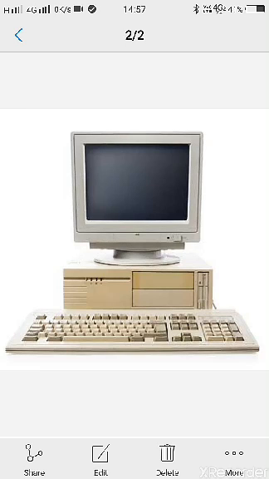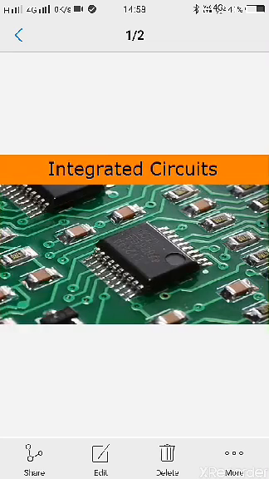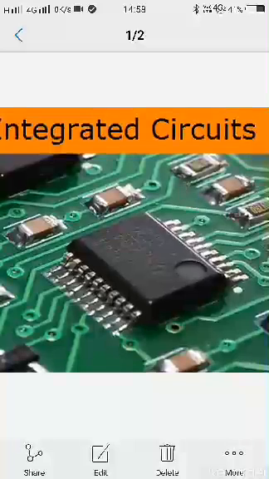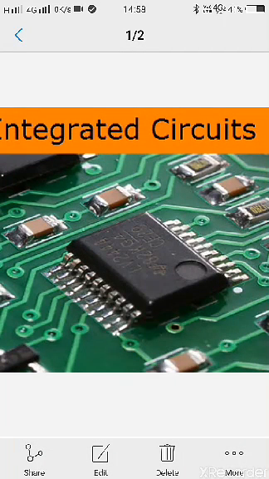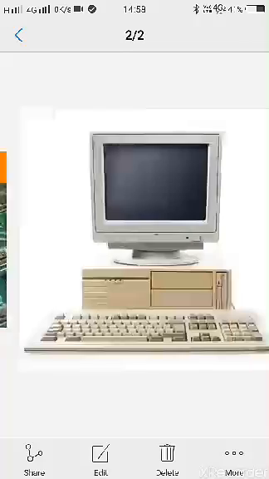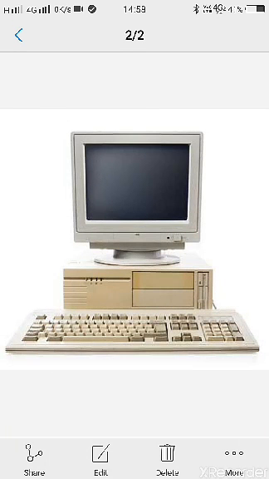This is the fourth generation computer. It took place in the period of 1971 to 1980. Here they used integrated circuits. See students, this is a picture of an integrated circuit. These computers are still in use and are being further developed. Microprocessor chips were developed during this generation. Some computers of this generation are very small. They can fit into the palm of the hand. These computers are fast and efficient and are widely used.